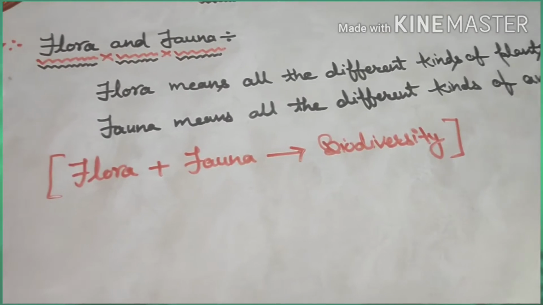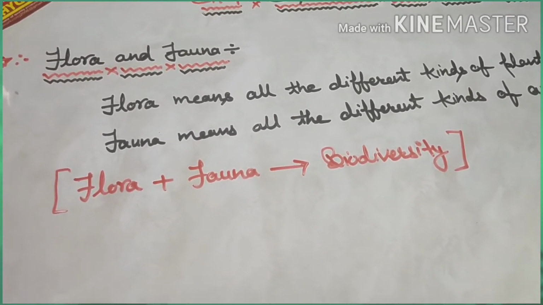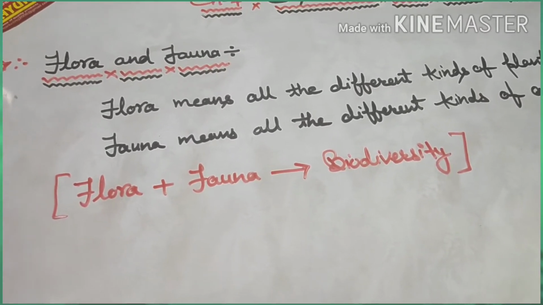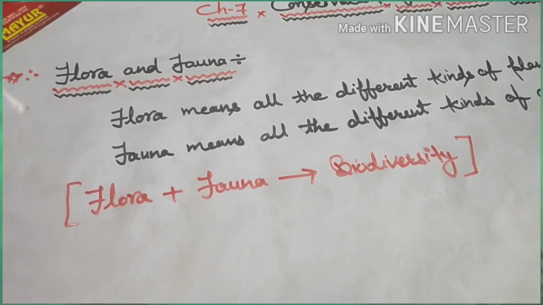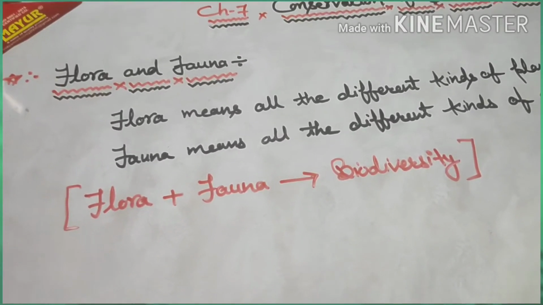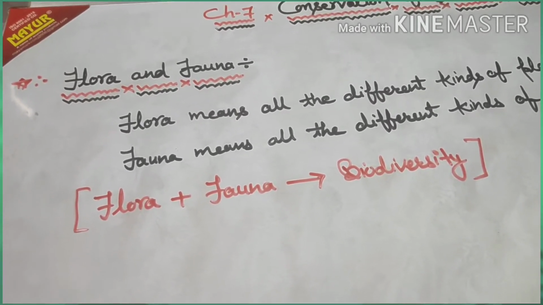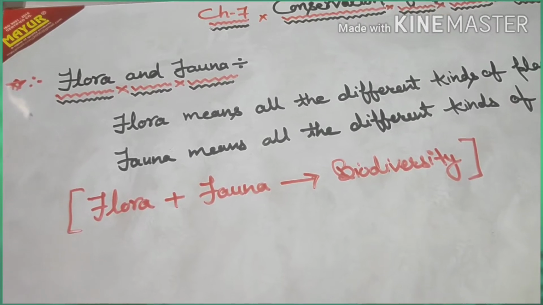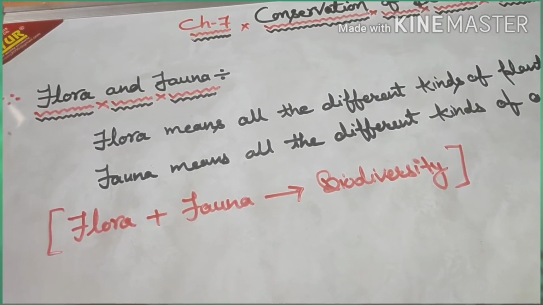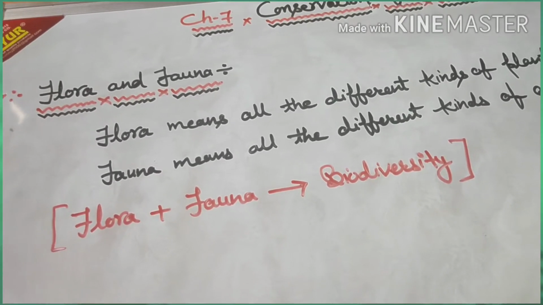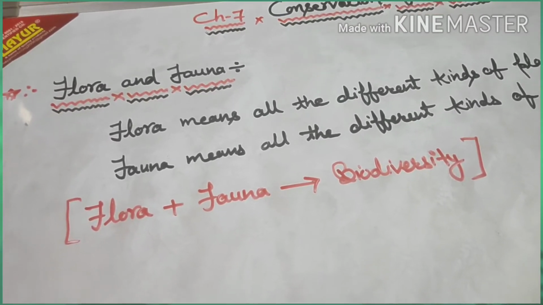And you know that all the components of environment are interdependent. Any change in one component may affect all other components. So we need to conserve biodiversity for our survival and to maintain the natural ecological balance. It also ensures the continuous availability of useful plants and animals and their products to our future generations.